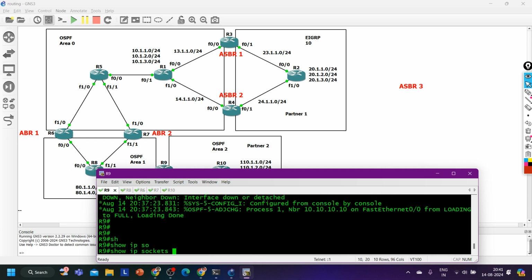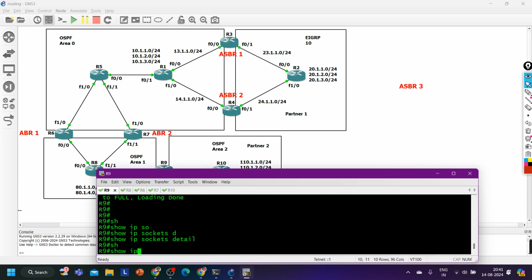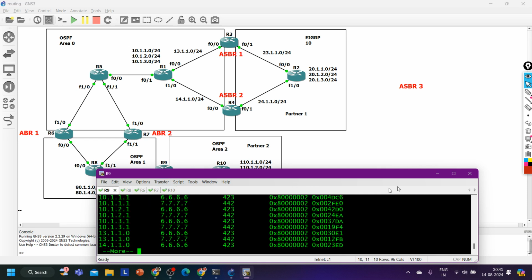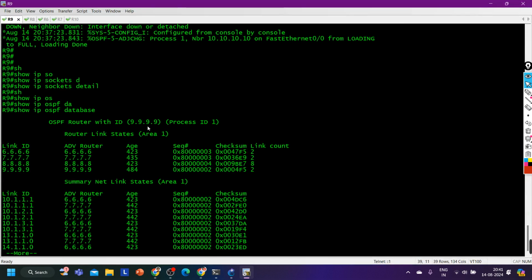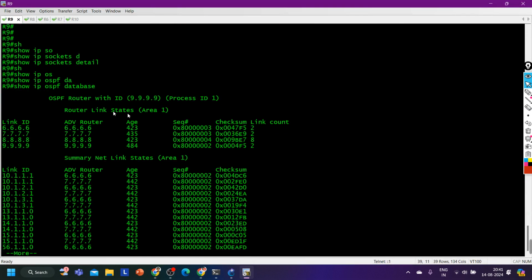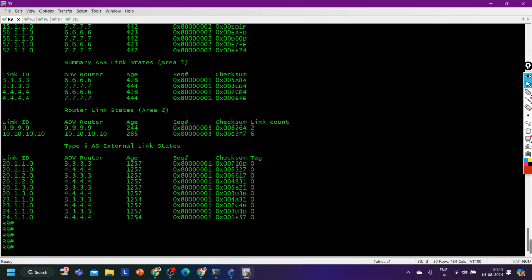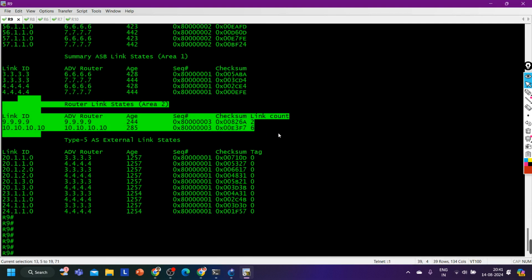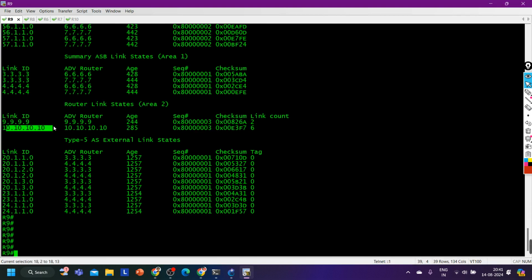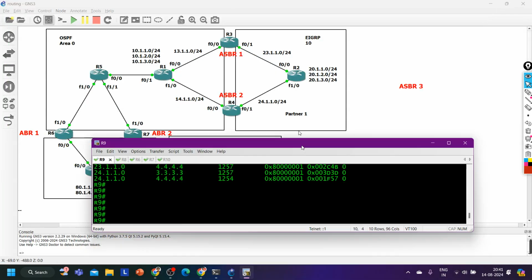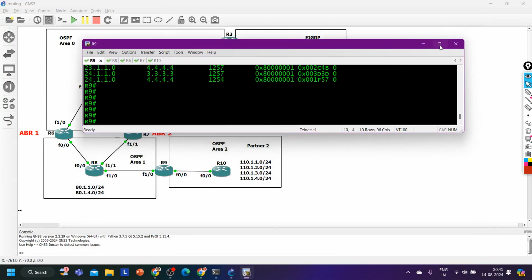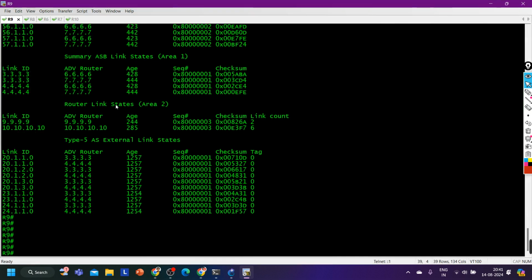So on router number 9, show ip ospf database. Yes, see on router number 9 in area 2, this is the router LSA in area 1. Let me show you the router LSA in area 2. Yes, here is the router LSA of area 2. How many router LSAs are there? Two, one of router 9 and one of router 10.